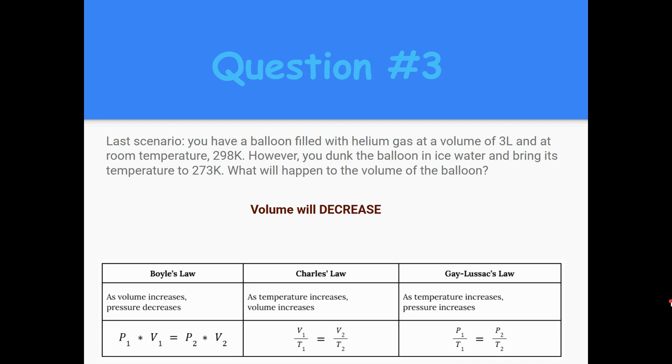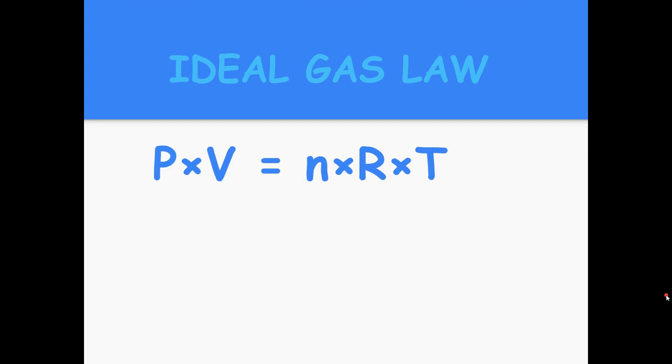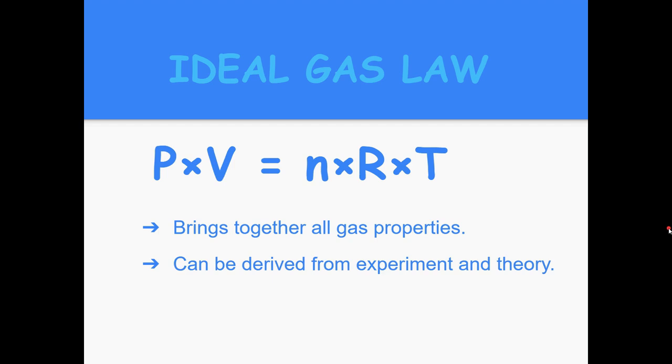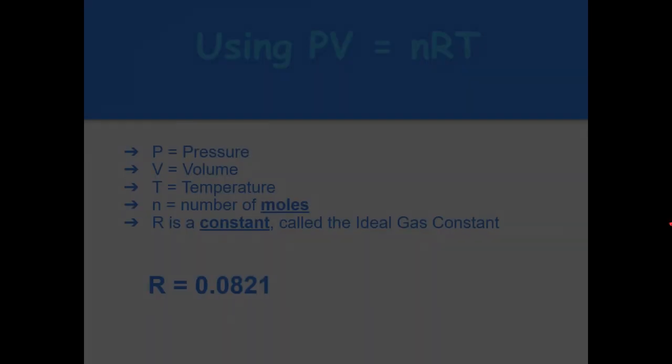So those were our early gas laws. Let's take a look at the ideal gas law. Remember, the formula for this is P times V equals N times R times T. It brings together all of the different gas properties, the pressure, the volume, the number of moles, this R that we'll talk about in a second, and temperature. This can be derived from experiments and theories in the lab, and it states the condition of an unchanging gas. It just says one point in time. What is the state of that gas?